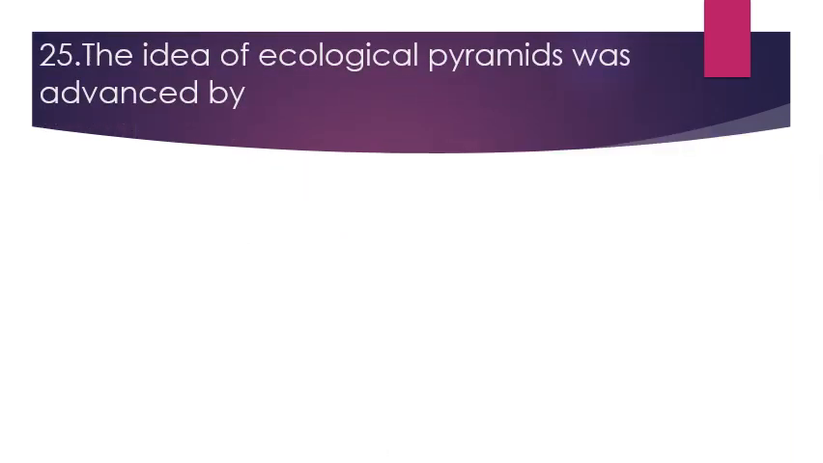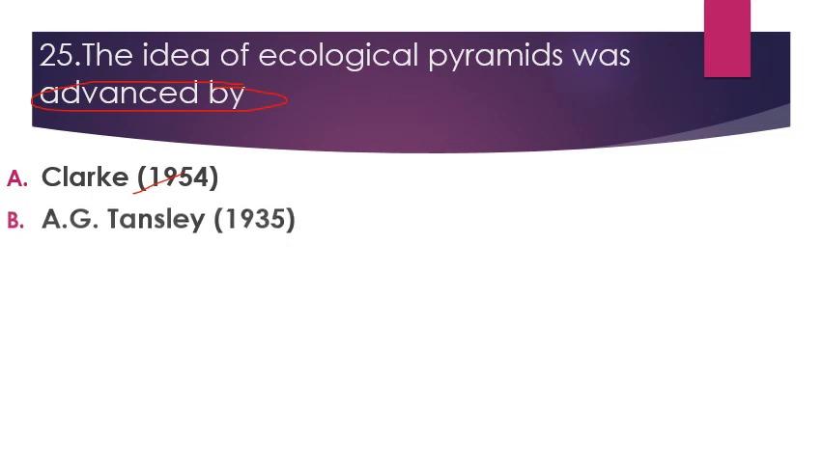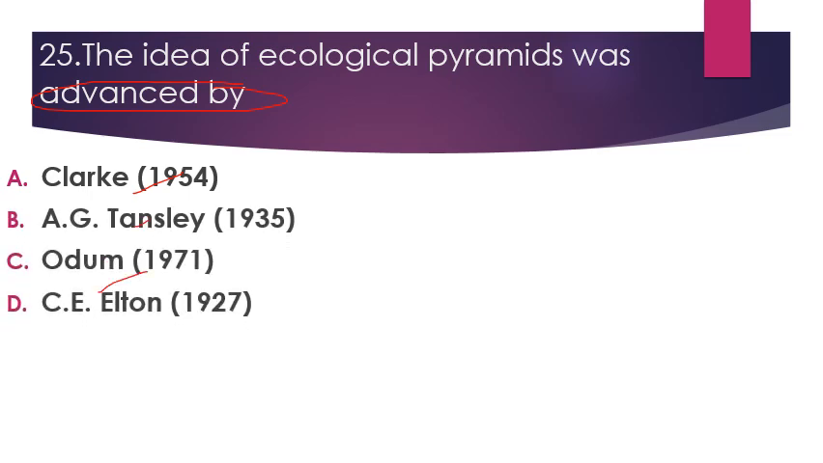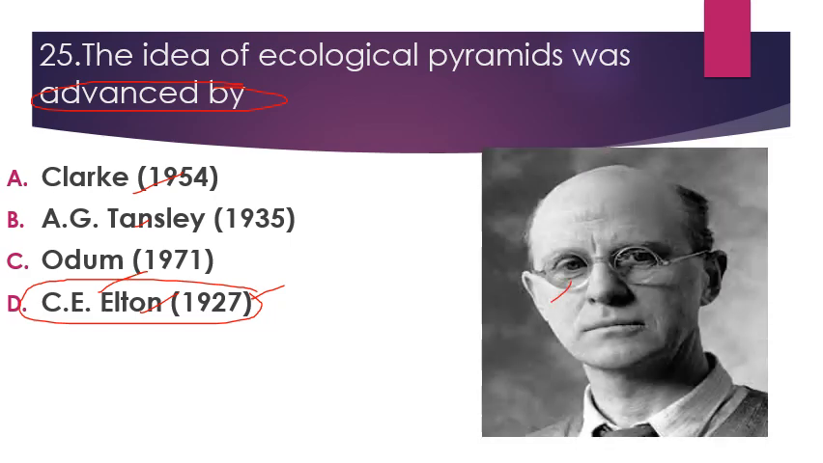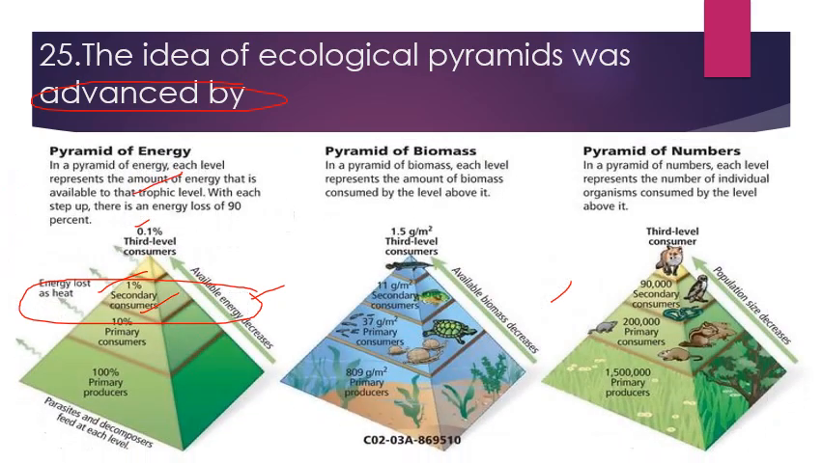The next question is, the idea of ecological pyramids was advanced by, our options are Clark 1954, A.G. Tansley 1935, Odum 1971, and C.E. Elton. The right answer is C.E. Elton. These ecological pyramids are also known as Eltonian pyramids. This is the photograph of Charles E. Elton. Basically we have three types of ecological pyramids.